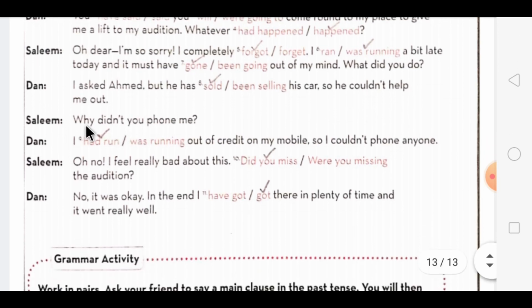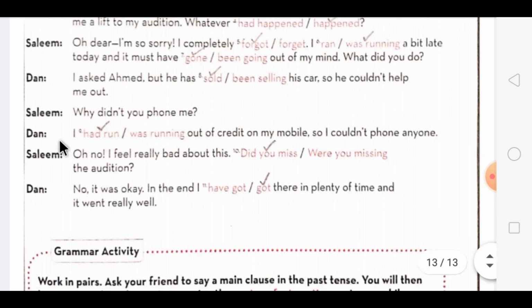Then Salim says, why didn't you phone me? Dan replies, I had run. This action was completed before another action began, so we use the past perfect form had run, out of credit on my mobile, so I couldn't phone anyone. Then Salim replies, oh no, I feel really bad about this. He is asking something, so the formation will be a question, so we have to use the word did with that. So we choose this option, did you miss the audition?